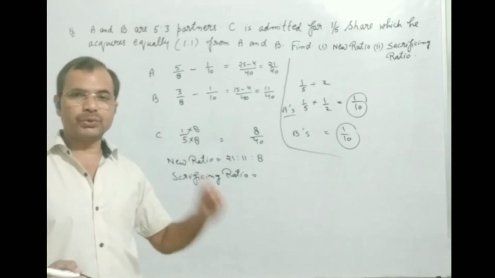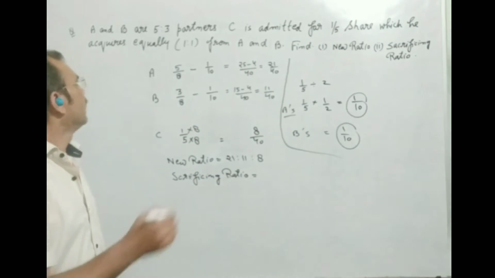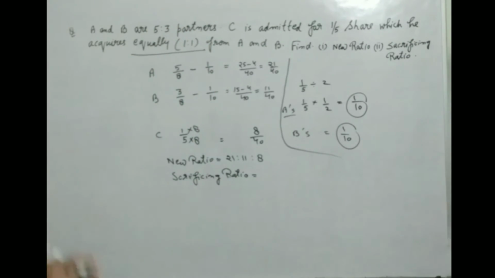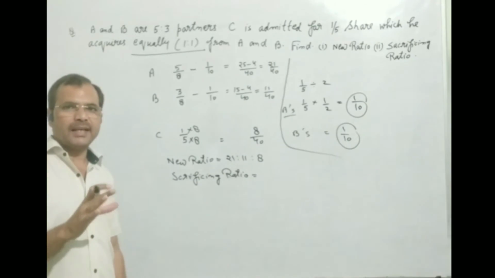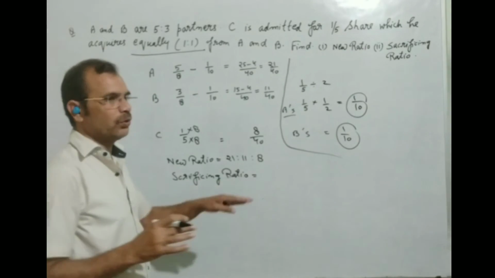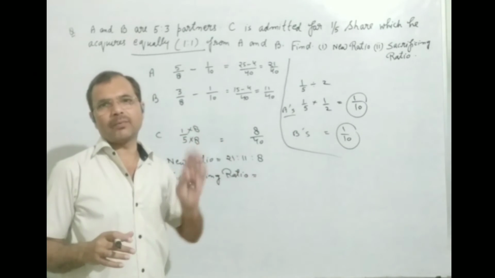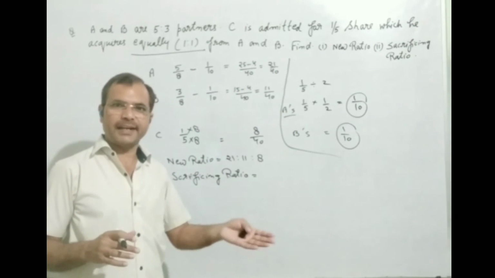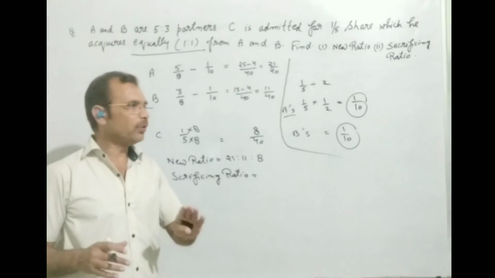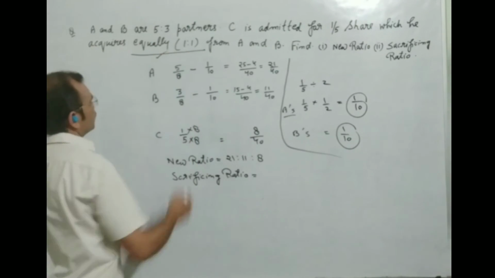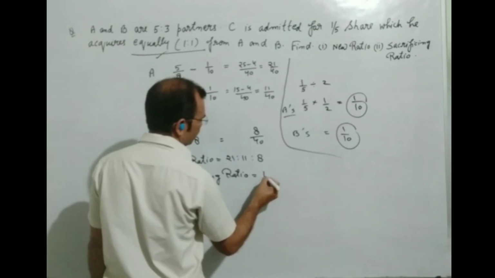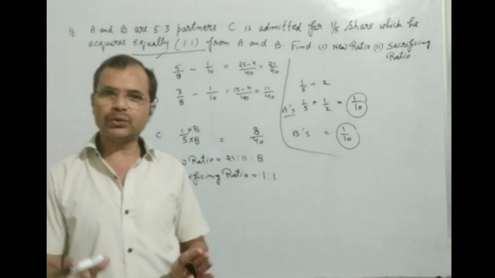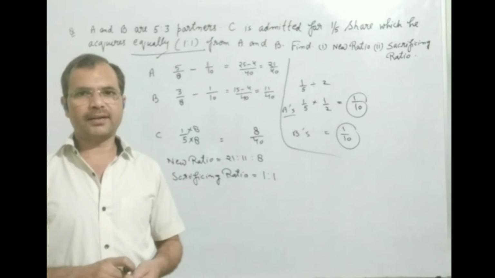But in this question, you will see that it is already written. There is no need to find the sacrificing ratio with the help of the formula, as it is directly written. Students should always be ready to use that formula, so you will see the question thoroughly, and you will find the sacrificing ratio may be given already. There is no need to use that formula here.